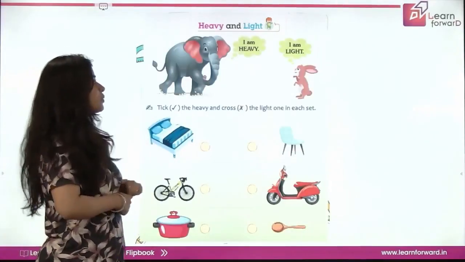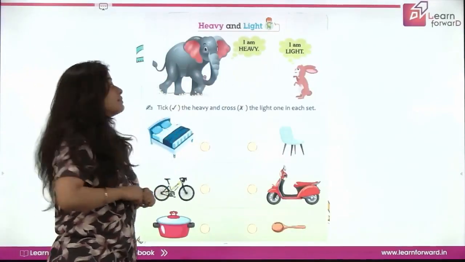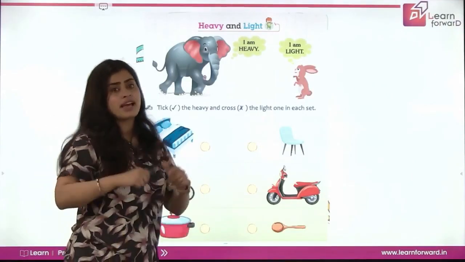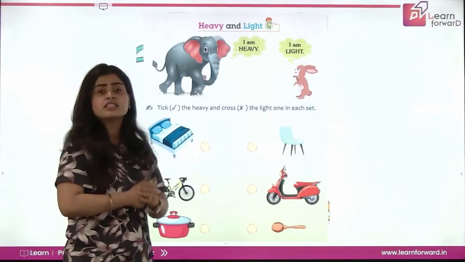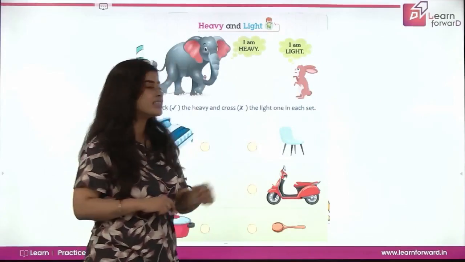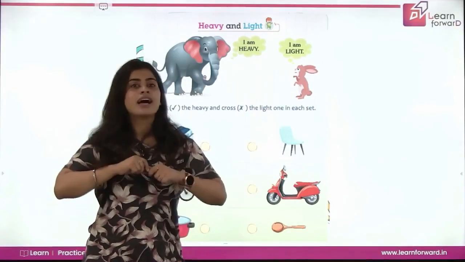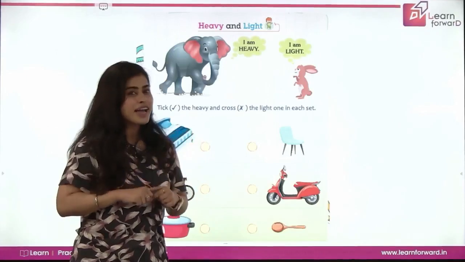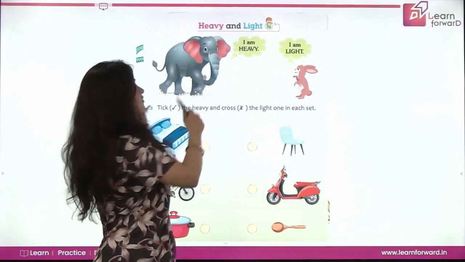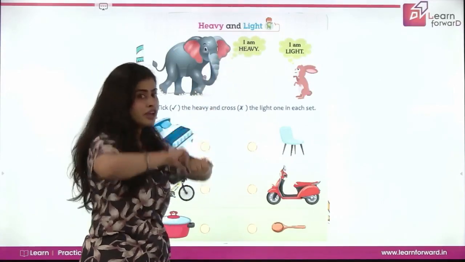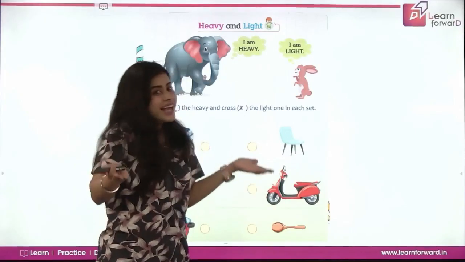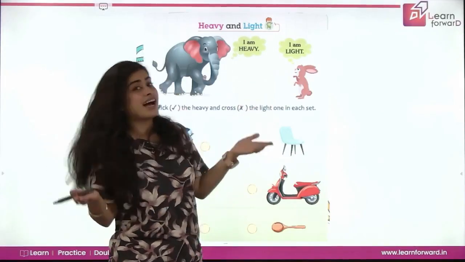So what is this? It's a picture of an elephant. An elephant is very heavy. And here is a bunny rabbit. Rabbits are so light. Rabbits are very light in weight. So the elephant says, I am heavy. But the bunny rabbit says, I am light.